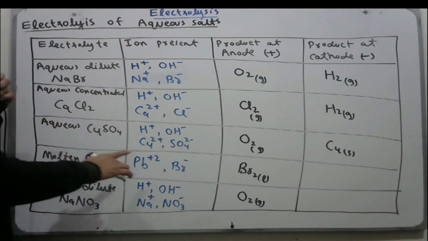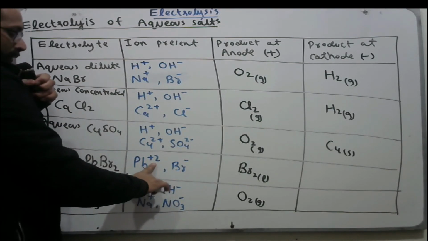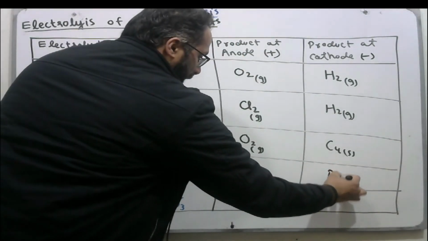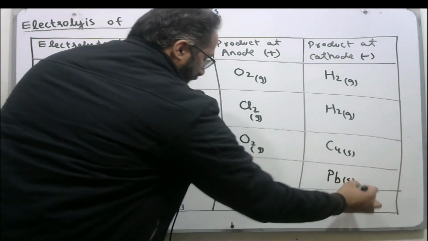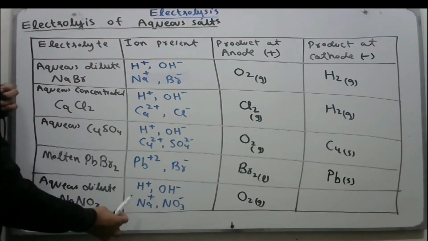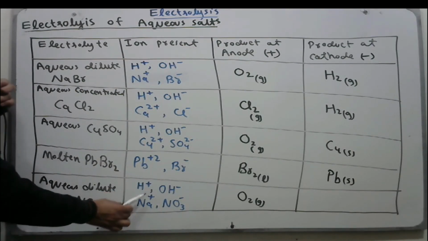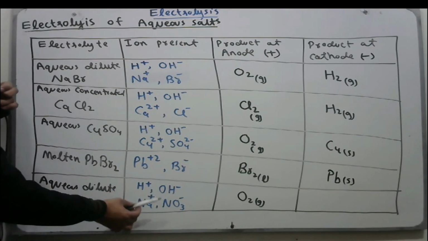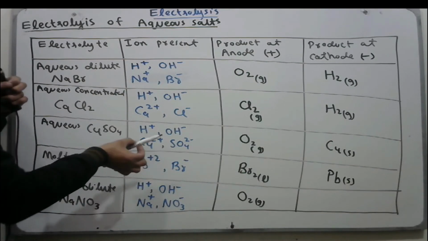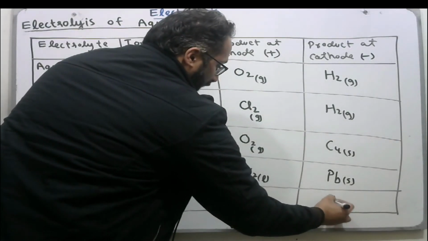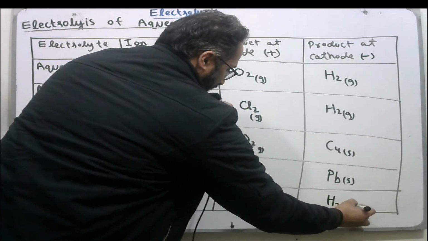In the case of lead 2 ions, only one positive ion is there that moves to the cathode to form lead. It is solid again in the metallic state. And in the case of sodium nitrate, H positive and sodium positive, sodium ions are above, H positive ions are below in the activity series, so H positive gains electron to form H2 in the gaseous state.